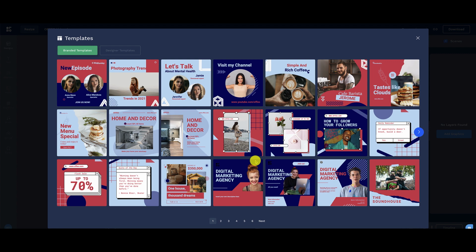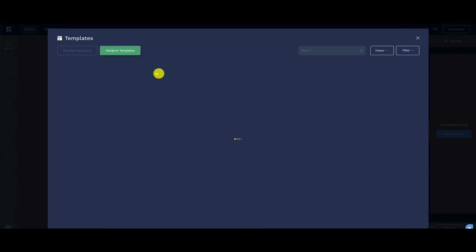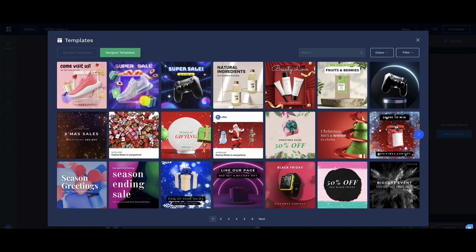This is an excellent way for you to pump out content and build a brand. They also have designer templates if you want. So we're going to click on that. It's going to pull up the designer templates. So you have multiple templates.